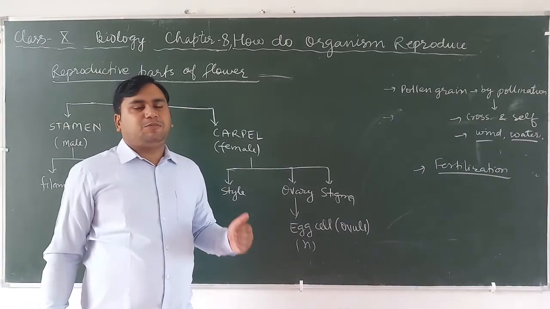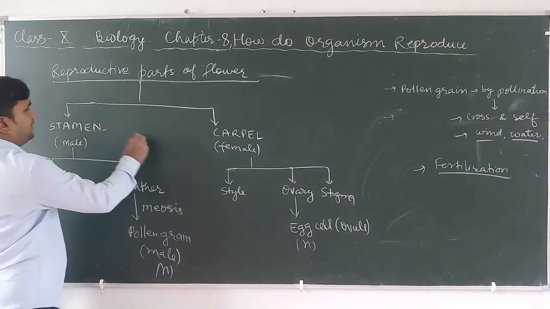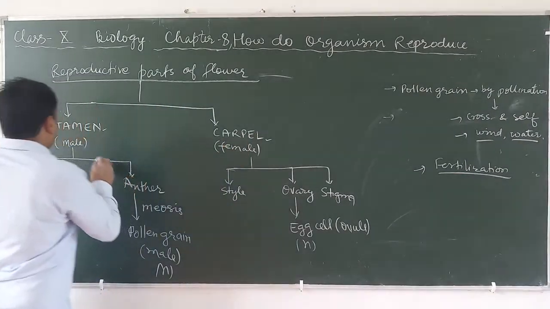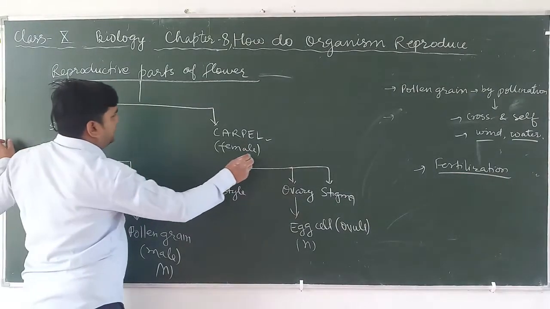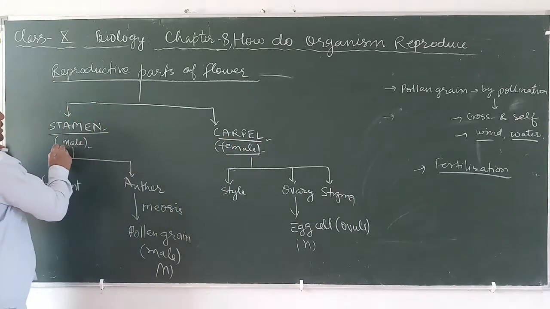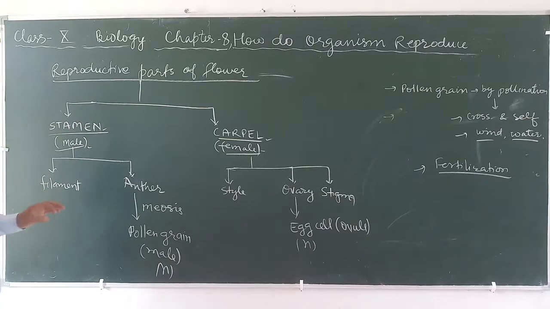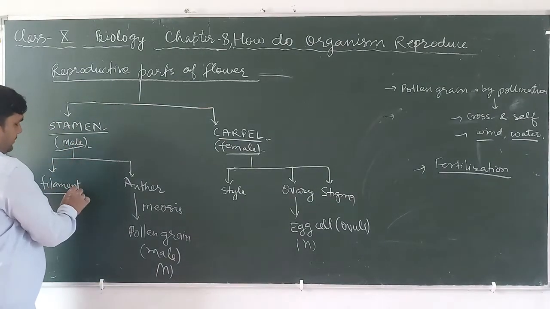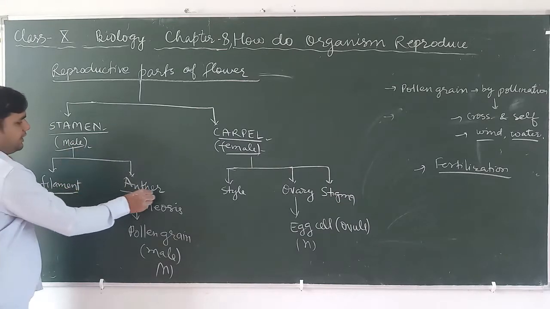Next, the reproductive parts of the flower, mainly the stamen and carpel. The stamen is the male reproductive part of the flower and the carpel is the female reproductive part. The stamen is further divided into filament and anther.